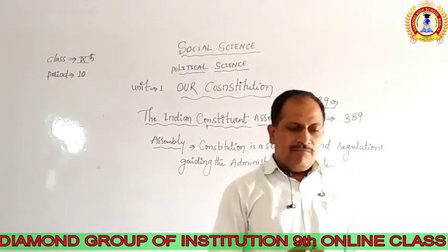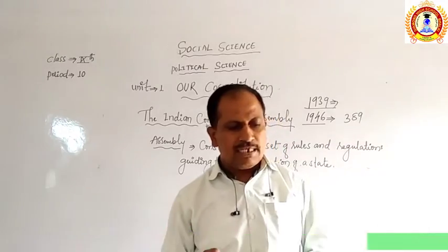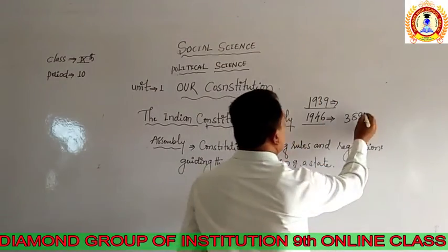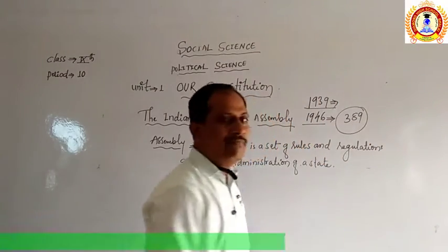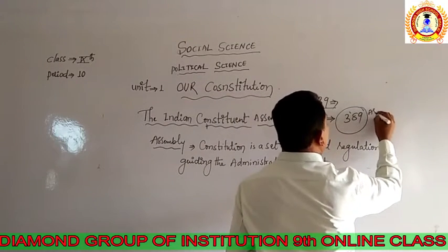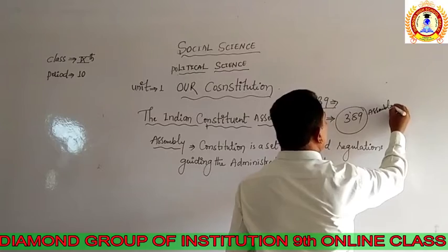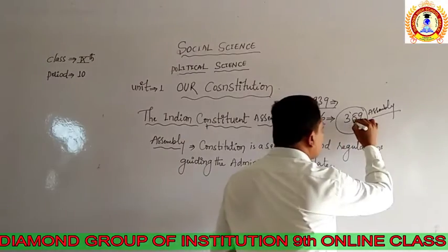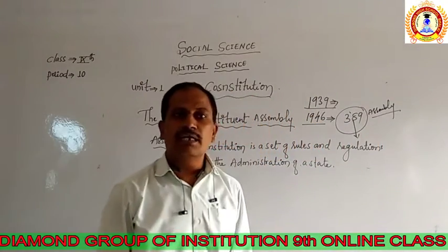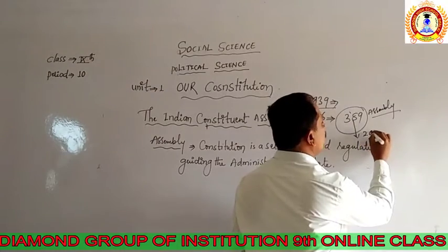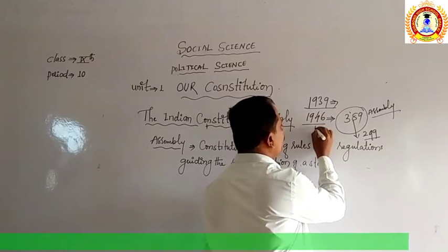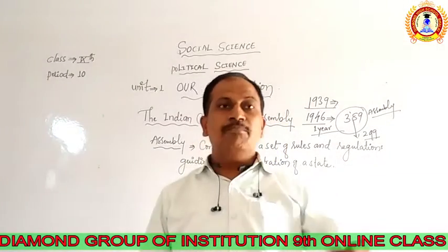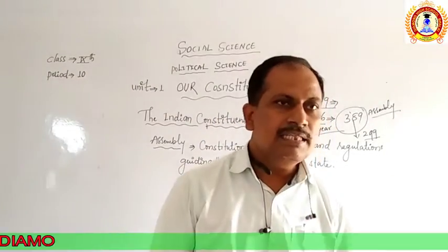With the partition of India, the total number came down to 299. Earlier there were 389 members connected to this assembly, but due to the partition in 1947, the members were reduced from 389 to 299, because some people who belonged to the part of Pakistan remained there.